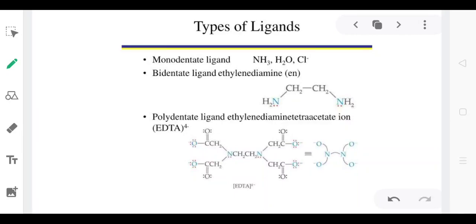On the basis of denticity, there are monodentate ligands, for example, ammonia, water, chloride. And if the donor atoms are 2, then we say bidentate ligand, that is ethylenediamine. Here in this molecule, 2 nitrogen atoms work as the donor atoms, so it is a bidentate ligand. In the third case, polydentate ligand, that is ethylenediaminetetraacetate ion, that is EDTA. In this molecule, there are 2 nitrogen atoms and 4 oxygen atoms that can directly attach to the central metal atom, which means it is a hexadentate ligand.